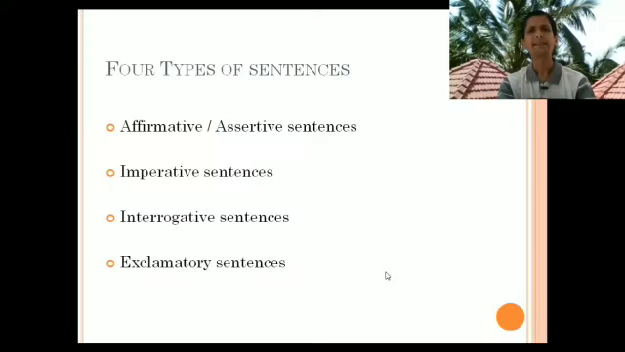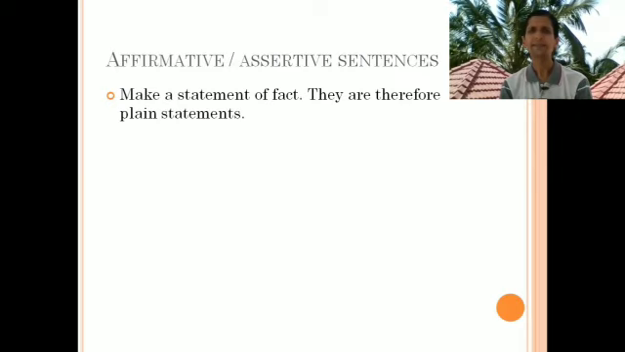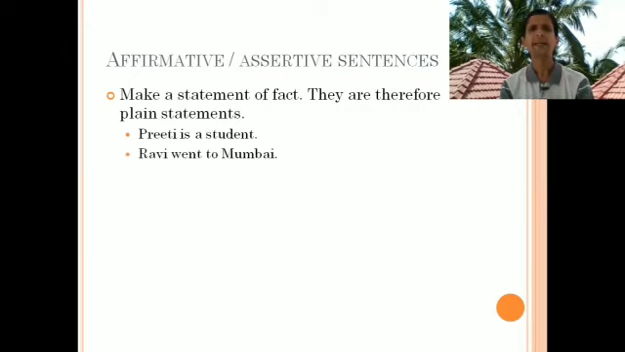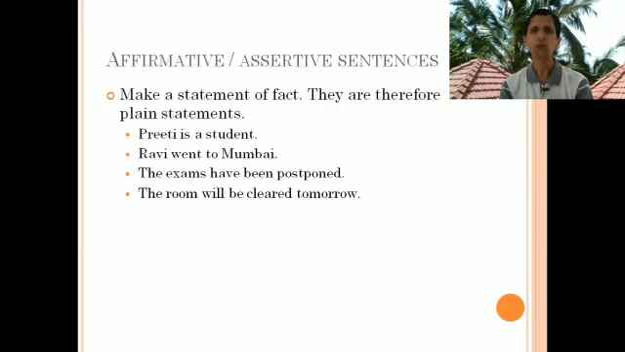Now, let us see what are these different kinds of sentences. How do these sentences differ from each other? Let us see the first kind of sentences, the affirmative or assertive sentences. Assertive sentences or affirmative sentences, they make a statement, and it is just a statement of fact. They are just plain statements. For example, Preeti is a student. Devi went to Mumbai. The exams have been postponed. The room will be cleared tomorrow.